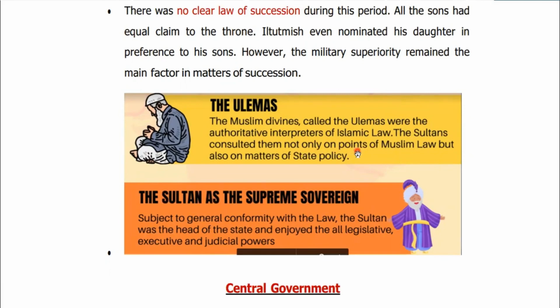It is the same system we used to have in ancient history. All the kings, like the Gupta kings and Vardhan kings, patronized some Brahmin scholars in their court to get advice on religious matters. Similarly, the sultans of Delhi also had the class of ulemas to take advice from them on religious matters.